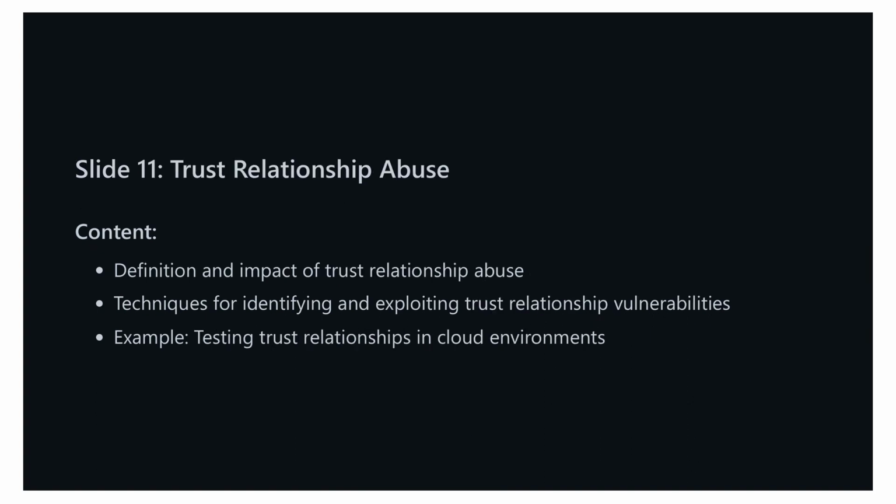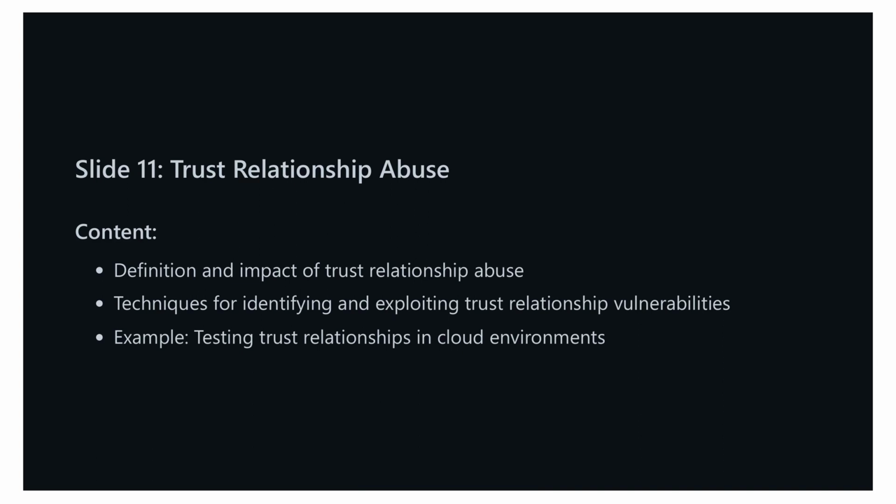In the next slide, we will delve into trust relationship abuse, exploring definitions, impacts, and mitigation techniques for this specific type of attack. On this slide, we're focusing on trust relationship abuse. In cloud environments, trust relationships typically form the foundation of how different services and resources interact with each other. These relationships are critical, but if not properly managed, they can become a significant security vulnerability. First, let's define trust relationship abuse. This occurs when an attacker exploits these relationships to gain unauthorized access or escalate their privileges within a cloud environment. The impact of this type of abuse can be extensive, leading to data breaches, unauthorized data manipulation, and even control over the entire cloud infrastructure.